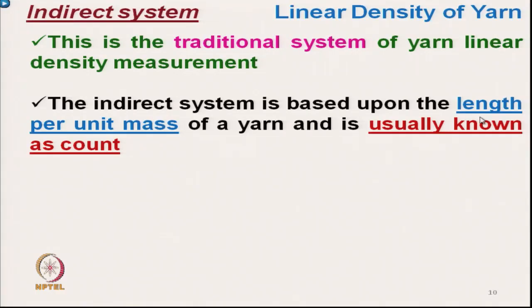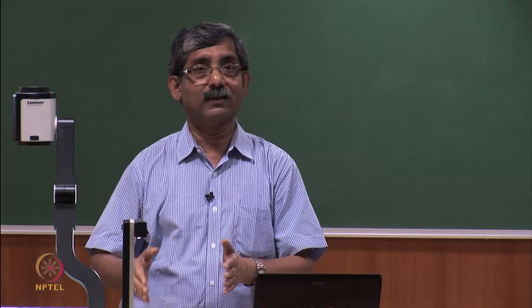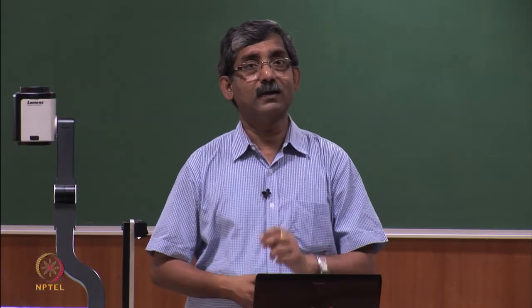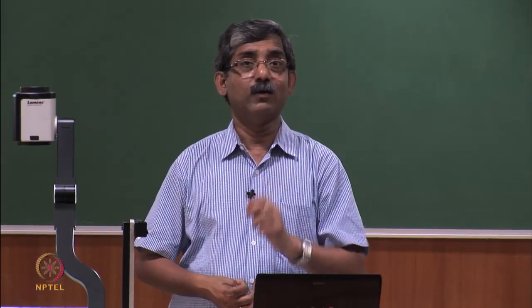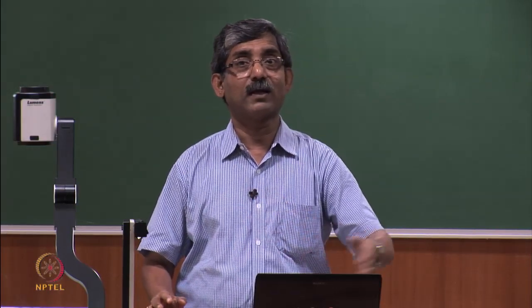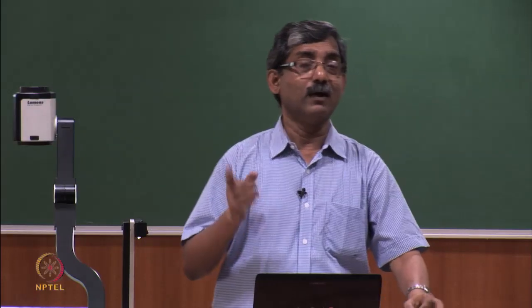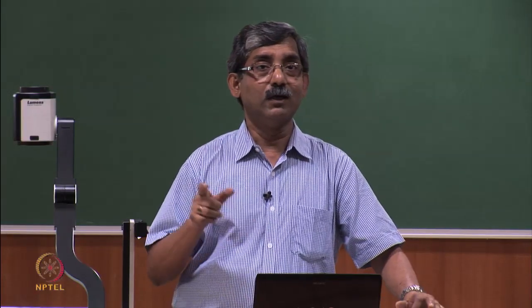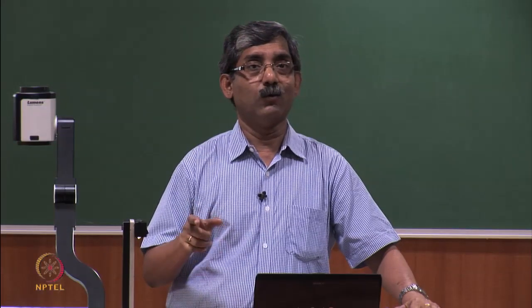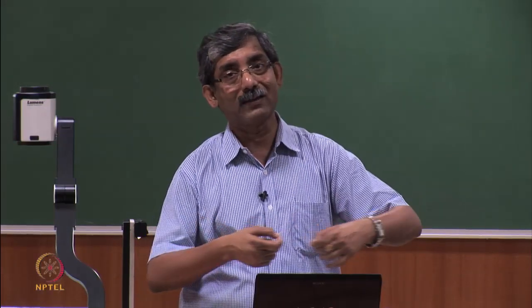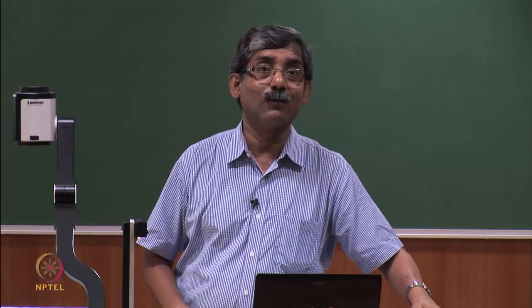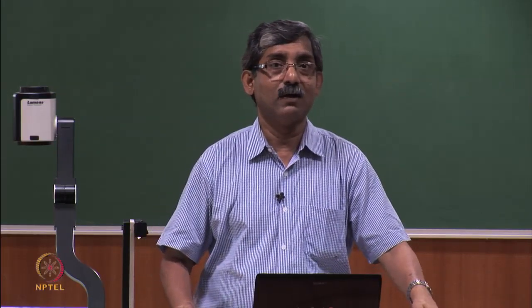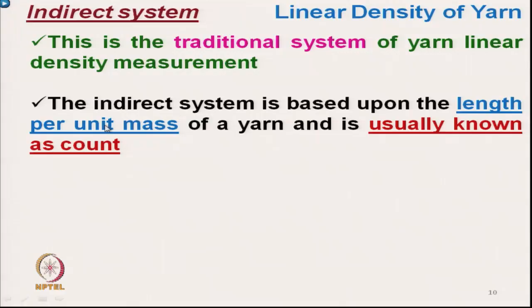The indirect system is based upon the length per unit mass. In the direct system, mass per unit length, if we measure the length then we can take the mass directly, but here it is length per unit mass. So mass is fixed, and for that mass, what is the length? It looks a little bit awkward, because if we know the mass, we then have to get the actual length of the yarn. That is why it is the indirect system, but traditionally it was used.